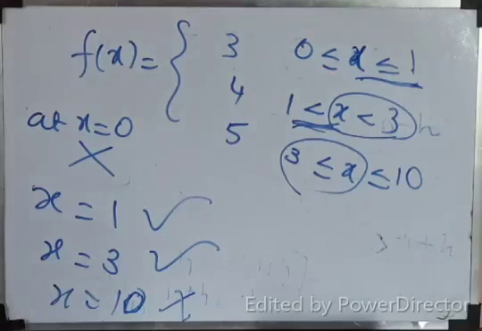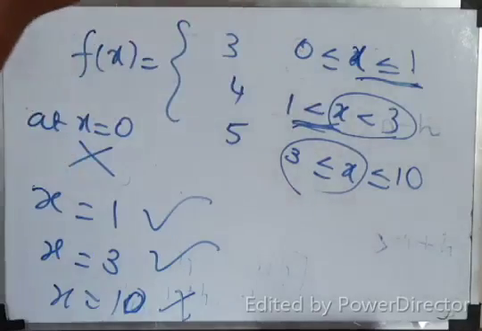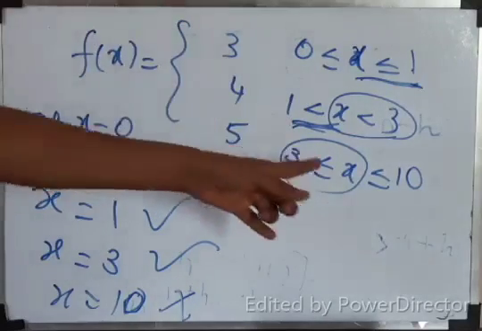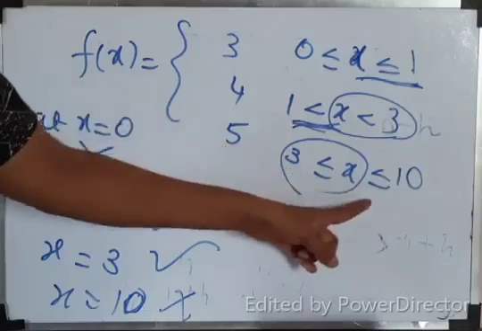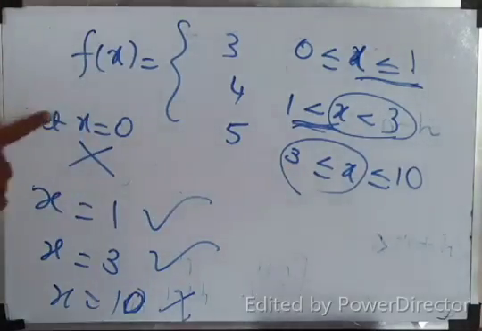You cannot find the continuity for x equal to 0 and x equal to 10, because x greater than or equal to 0 is there, but less than 0 is not defined. Similarly, x less than or equal to 10 is defined, but x greater than 10 is not defined. So you can't discuss for x equal to 0 and x equal to 10.